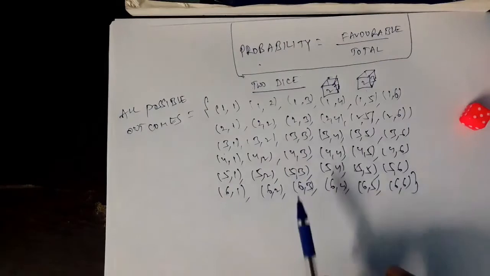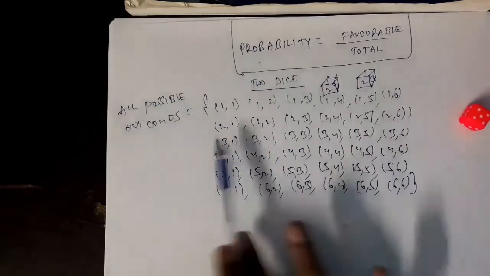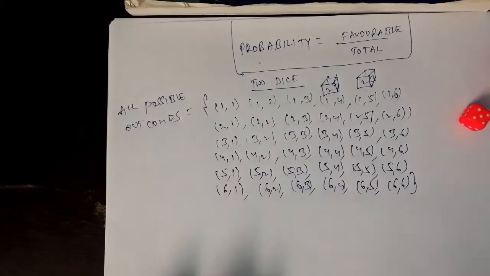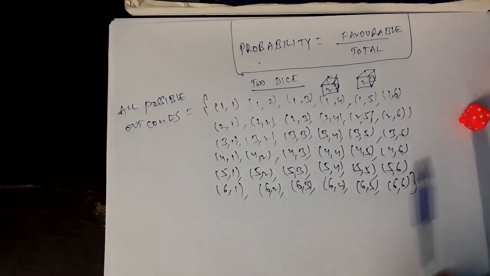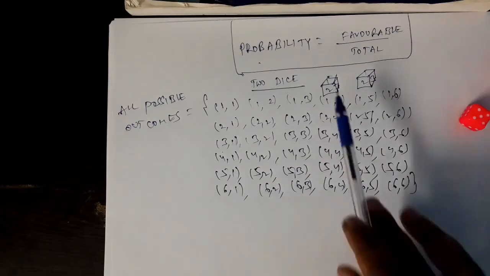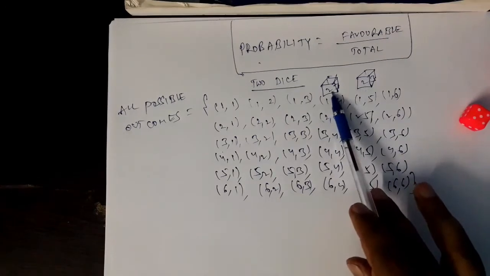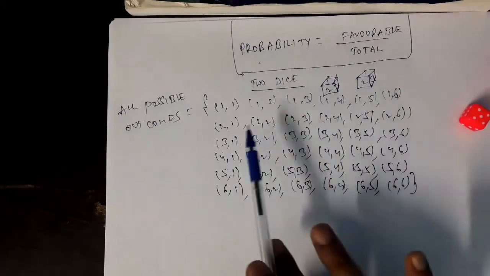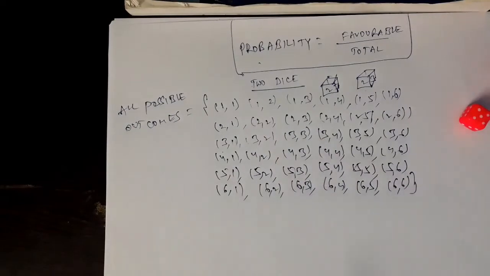How many? 1 2 3 4 5 6, 1 2 3 4 5 6, six times six is 36, right? So total is 36 now in this experiment. What is this experiment? Rolling two dice. If you throw one die two times also, your outcomes are same. First time there are 6 chances, second time there are 6 chances. So altogether 36 chances are there, for both dice at one time or one die two times.